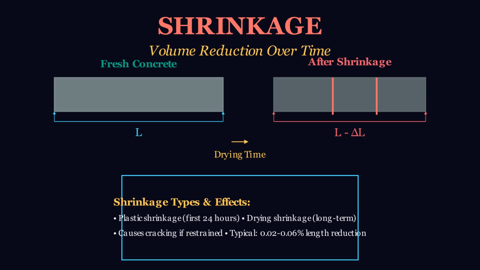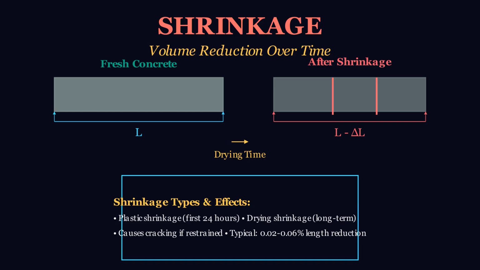Shrinkage is the volume reduction that occurs as concrete loses moisture. There are two main types. Plastic shrinkage occurs in the first 24 hours before hardening, while drying shrinkage continues for months as water evaporates from the hardened concrete. Typical shrinkage ranges from 0.02 to 0.06% of the original length.